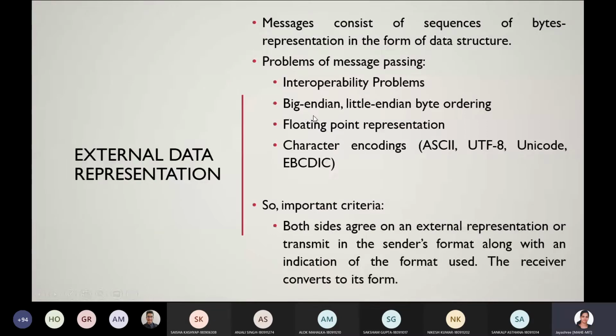So the important criteria here is that both sides agree on one representation, one external representation. Transmit in the sender's format along with an indication of which format is being used from the sender side. That is also sent to the network. The receiver will convert the same thing to its own form, which means a form that can be understood by itself.